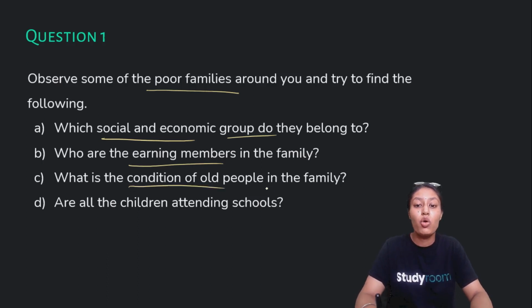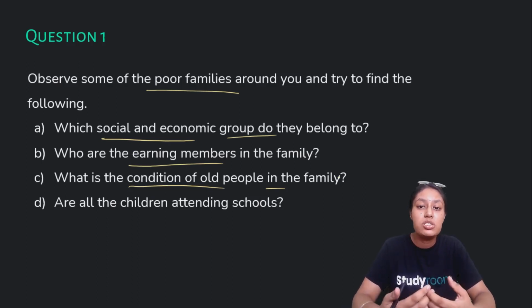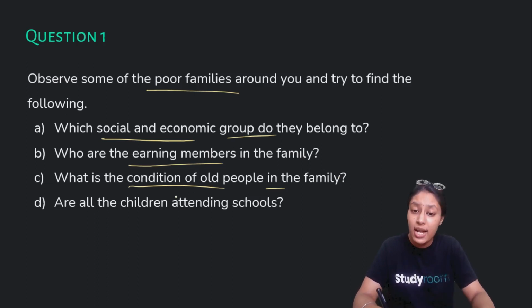What is the condition of old people in the family? Why this question? Because old people require more attention in terms of medication, right? Are they being provided all the medical help required at their age, or not? Somebody who can afford expensive medicines and treatments for their parents, of course their parents will be in good condition. And if somebody cannot afford medication for the old people in their house, their condition will not be that good.